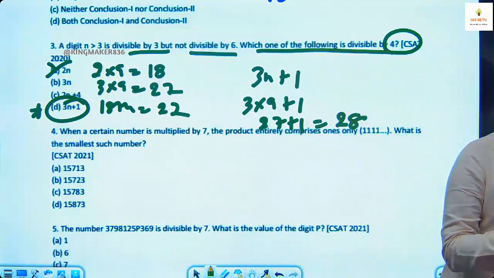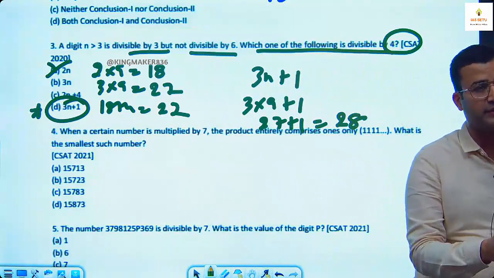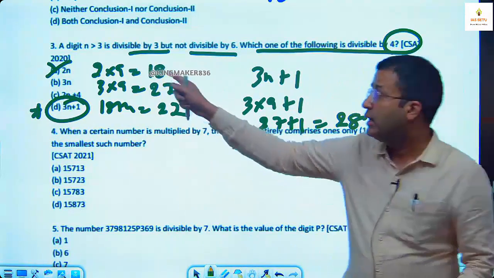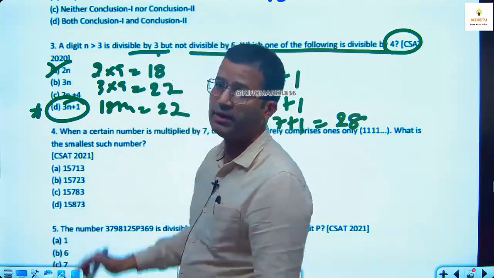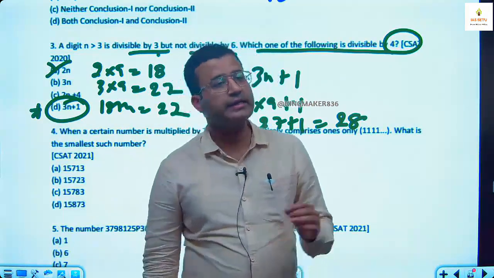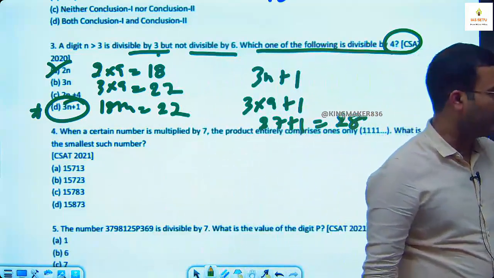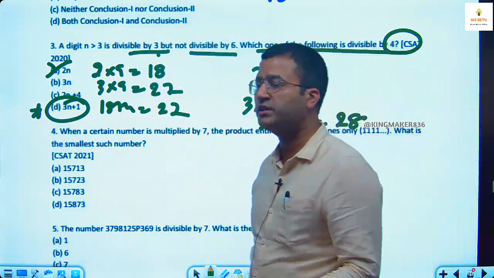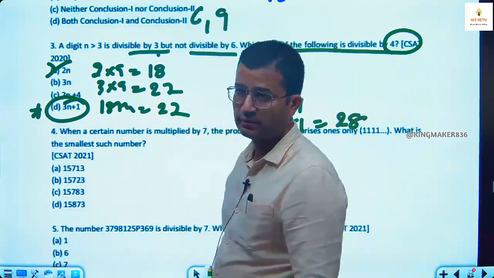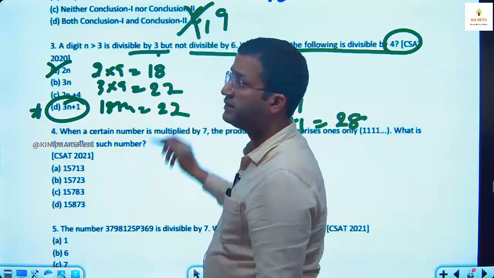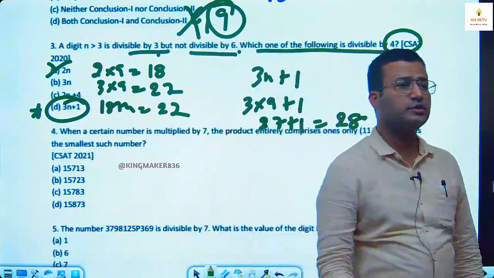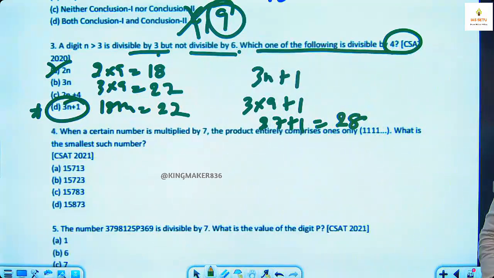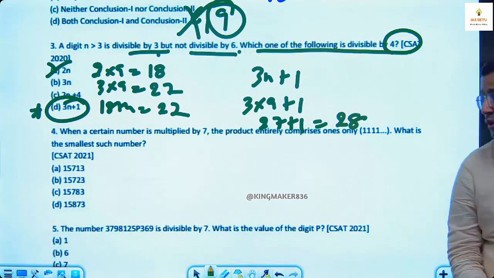You have to be careful about the question. Question कह रहा है एक डिजिट जो 3 से बड़ी है, a digit n greater than 3 is divisible by 3 but not divisible by 6. N is greater than 3, divisible by 3. What are the numbers greater than 3 divisible by 3? 6 and 9. But it is not divisible by 6, so it can't be 6. So we have n is 9. Then you can try out of the given answer options which one is divisible by 4. Only D will fit your question.